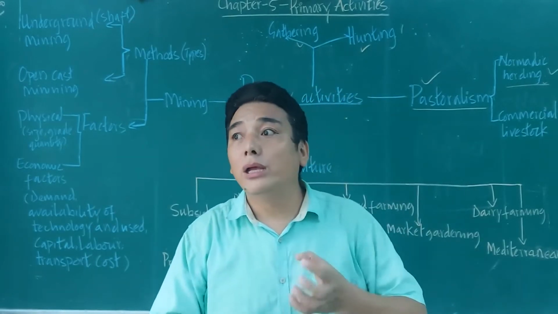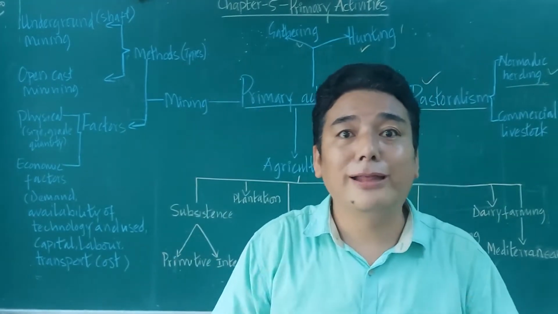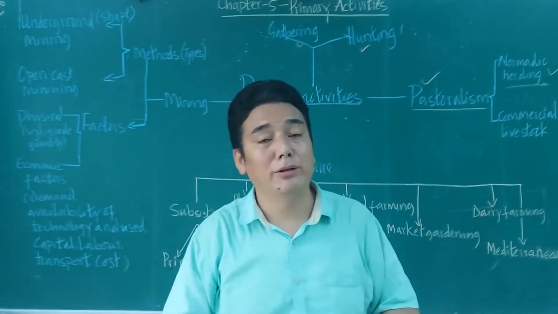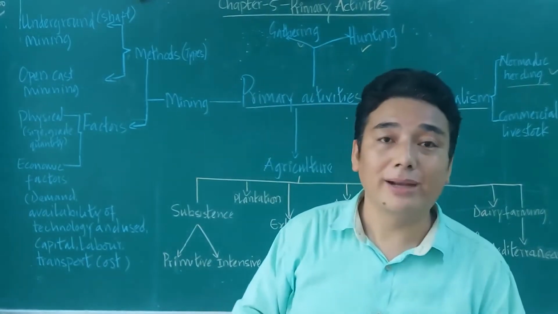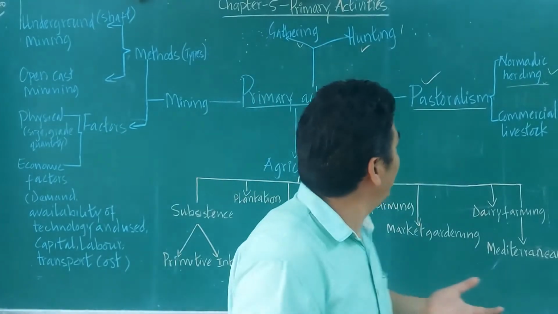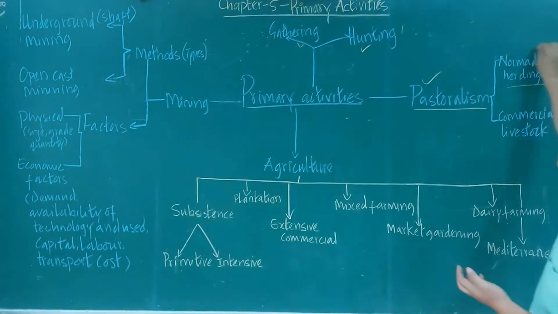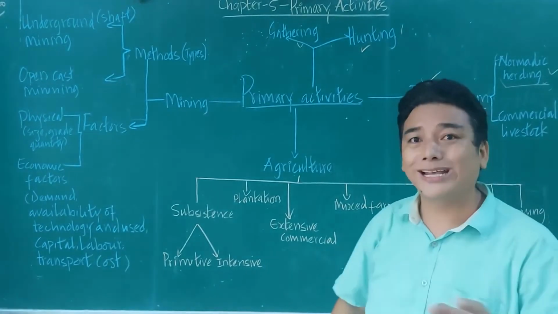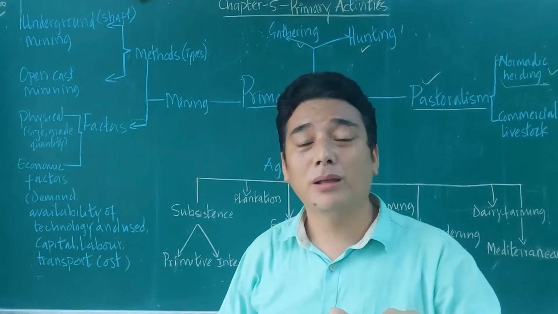In that way, the people feed the animals and lead a life like that. That is happening in Tibet. The main occupation is nomad, all right, and so that is nomadic herding. Okay, and sometimes it is also known as transhumance.